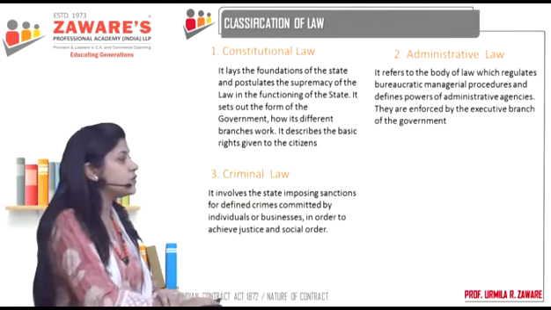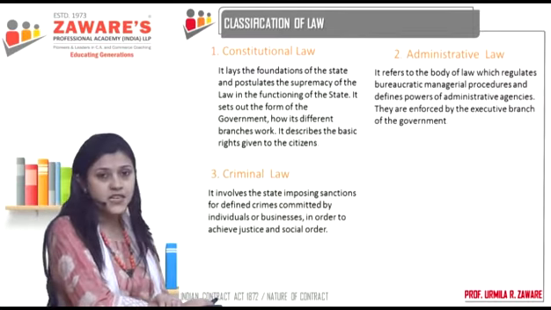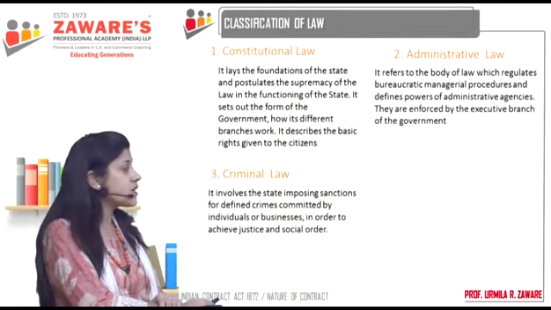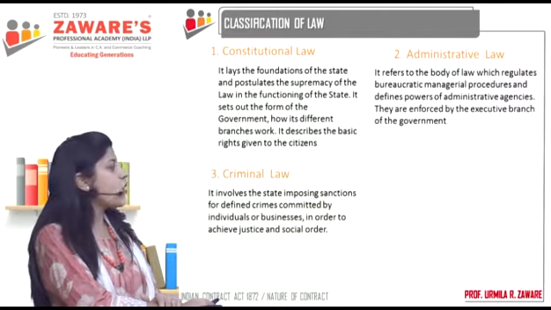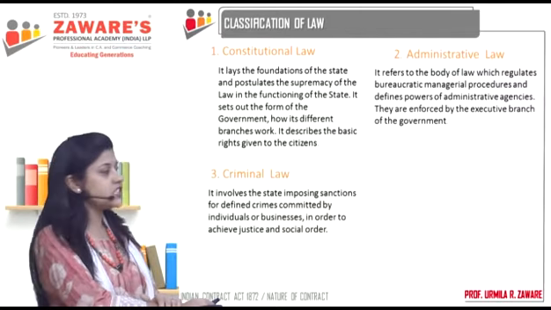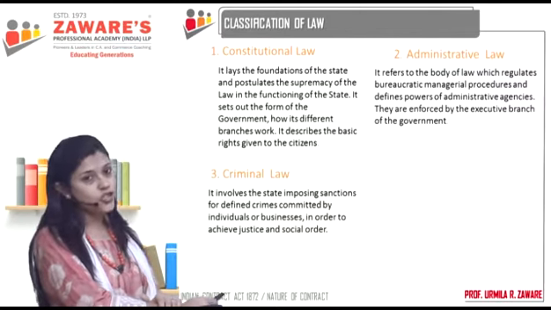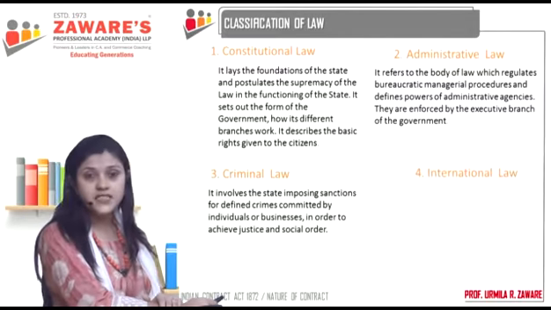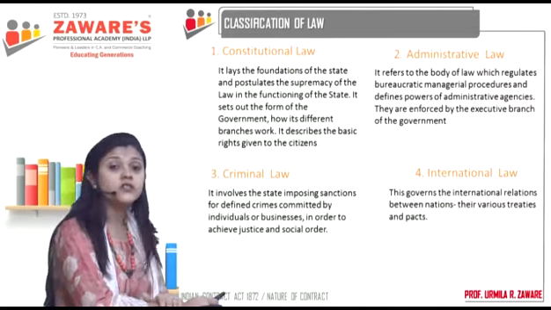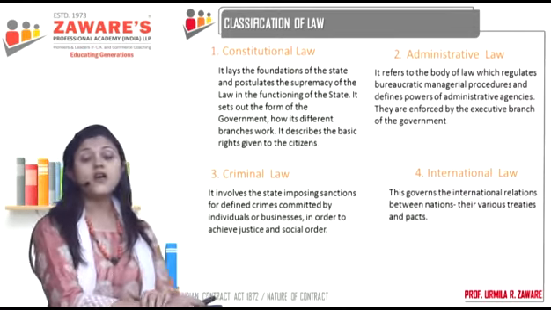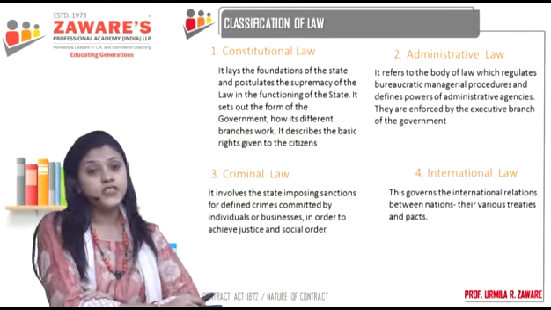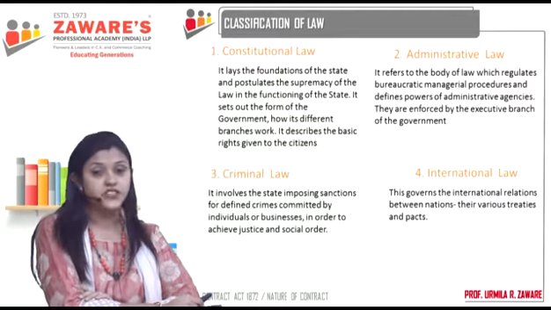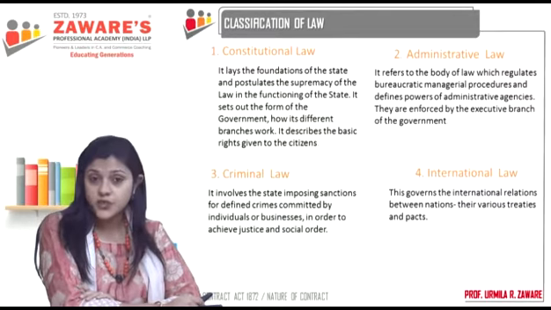Then you have criminal law, which is very commonly in India known as the IPC, Indian Penal Code. It involves the state imposing sanctions for defined crimes committed by individuals or businesses in order to achieve just and social order in the society. And then we have international law. Now, as you all know, different countries of the world need to have relations of peace with each other, need to have friendly relations with each other.